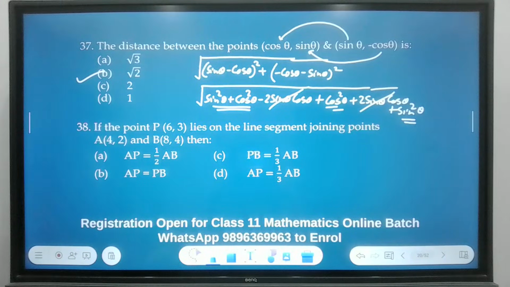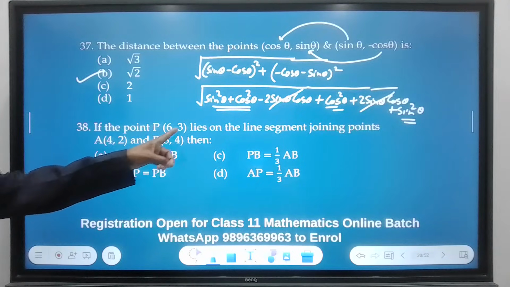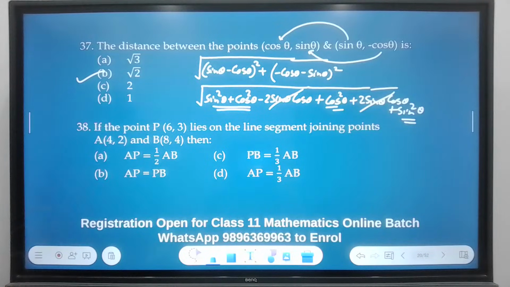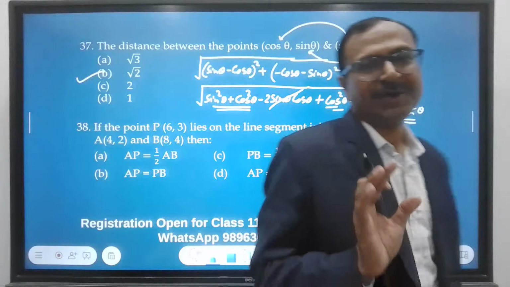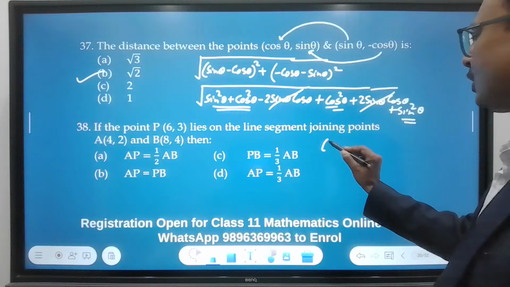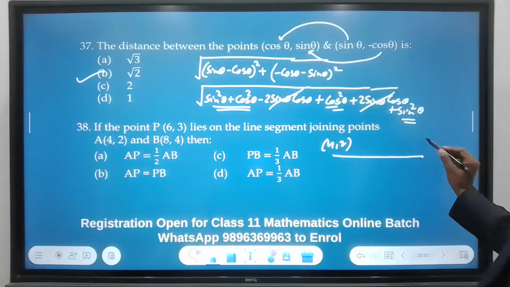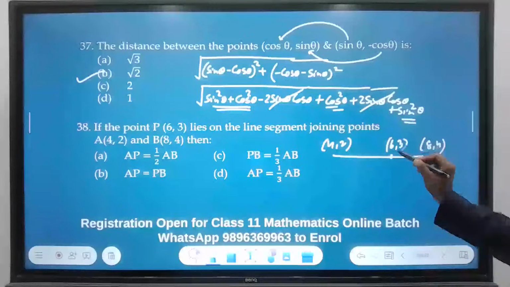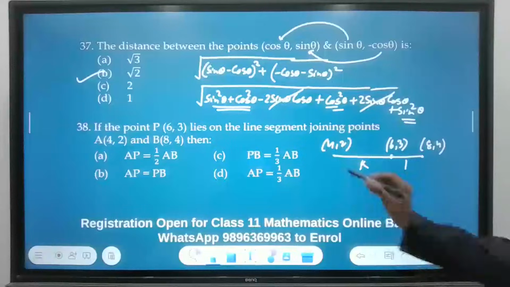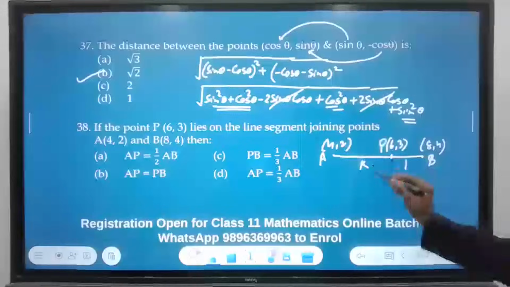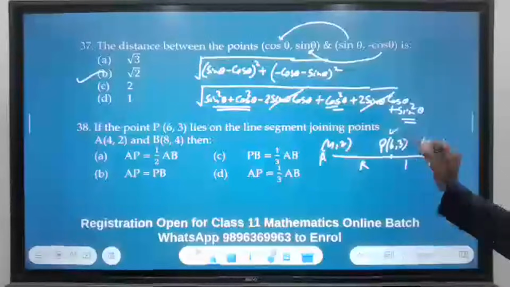Let's have the 38th question. The question of coordinate geometry. If the point P(6, 3) lies on the line segment joining this and this, then you have to find the correct relationship. Now comes the important part. What is this? This is actually the section formula, right? So you have 4, 2 and this is joining 8, 4 and there is a point 6, 3 which lies on this. So if you assume K:1, this is A, this is B and this is P, what will be the value of K? For that I use the 6.